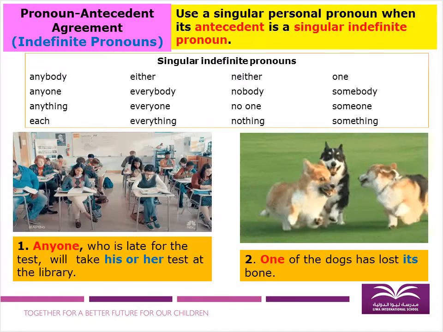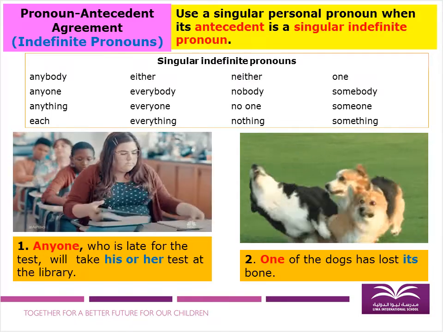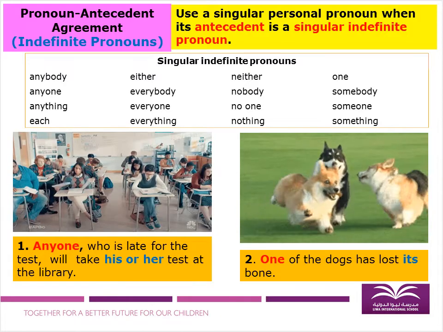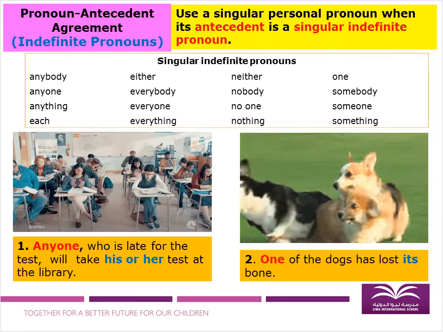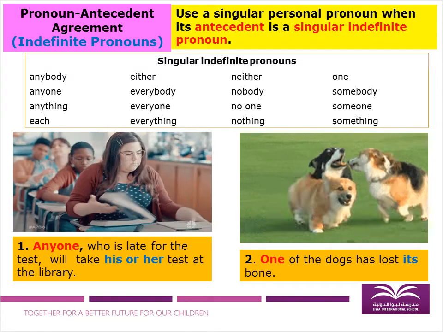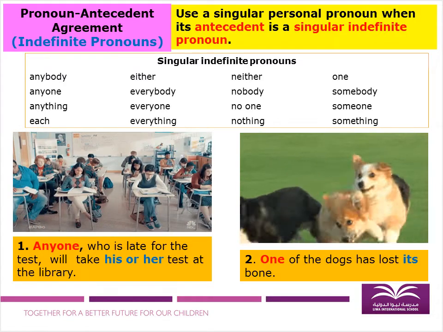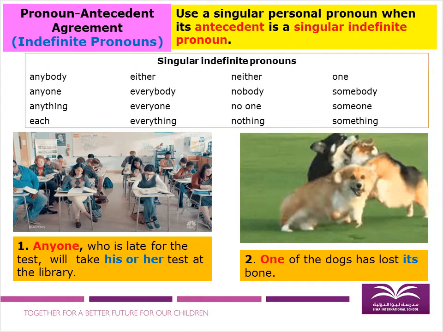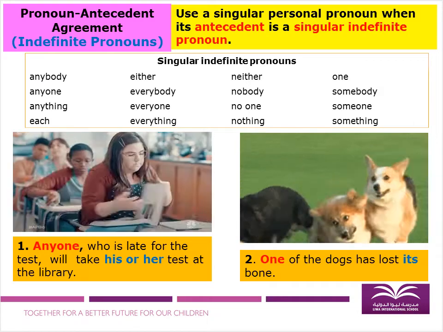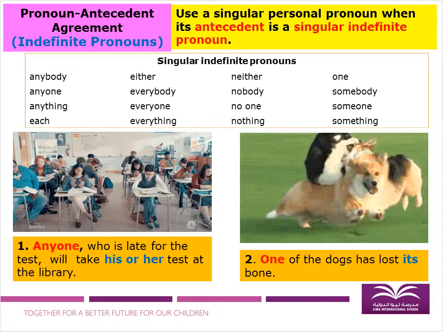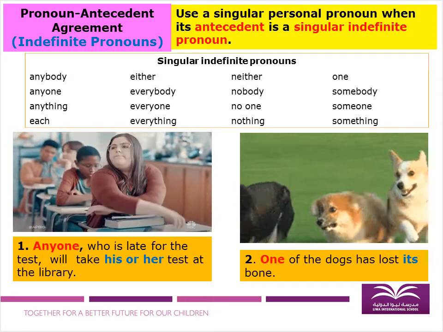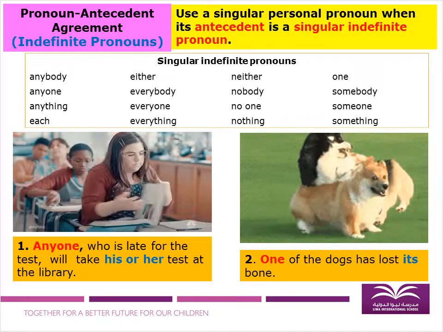So, why his or her? Because we do not know exactly the gender of our antecedent. That's why I use his or her. Number 2, look at the image. And let us have the sentence. One of the dogs has lost its bone.